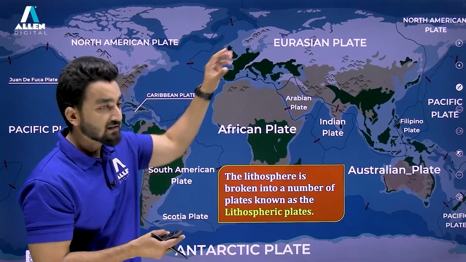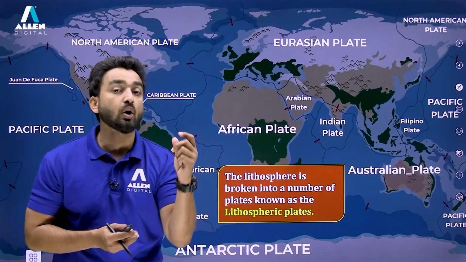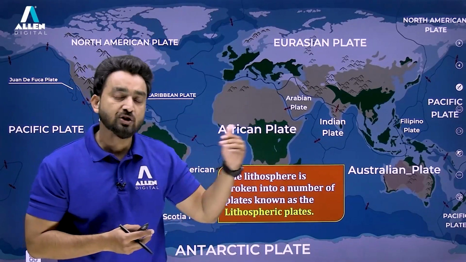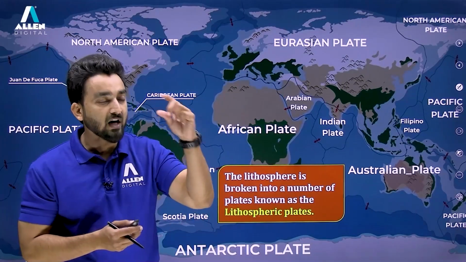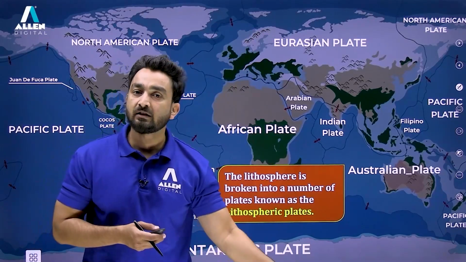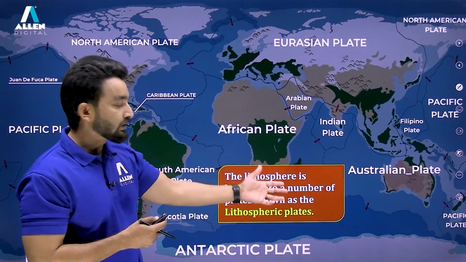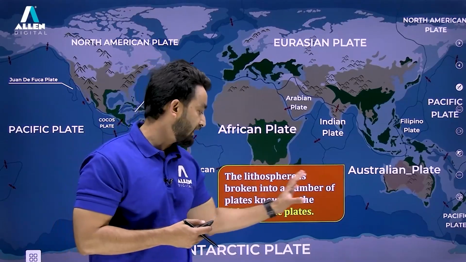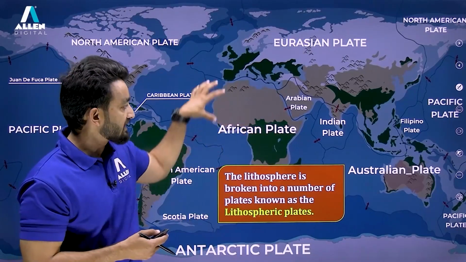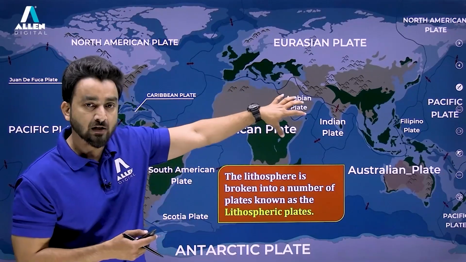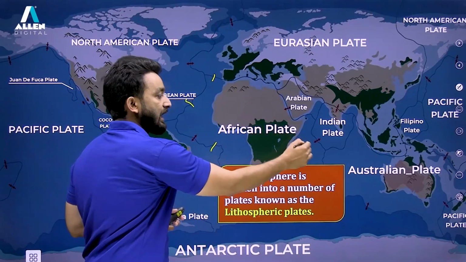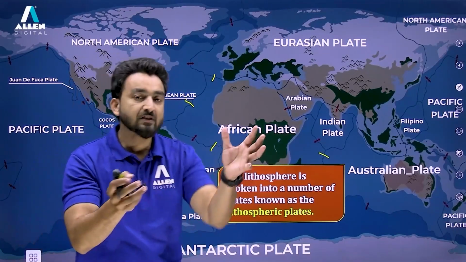Similarly, all the continents also have some floor, which is known as the continental or lithospheric floor, or we can say continental crust, right? As in your earlier classes, you have seen that crust means the part of the lithosphere, so from the top of the earth we can go deep inside the earth, right? So the lithosphere is broken into a number of plates known as lithospheric plates. That means we can say the whole African continent is situated on a plate whose margins you can see. These are the margins of these plates. As you can see, the whole of Africa is settled on a plate known as the African plate.